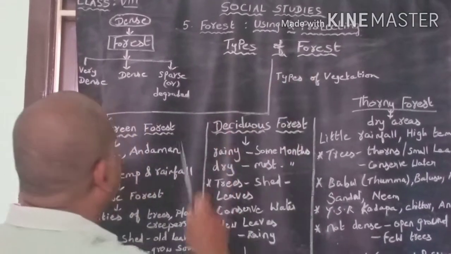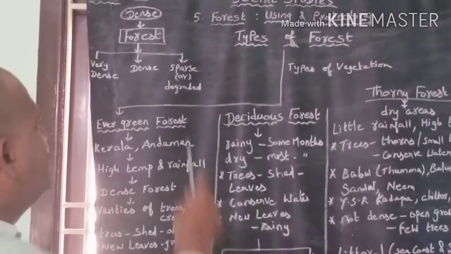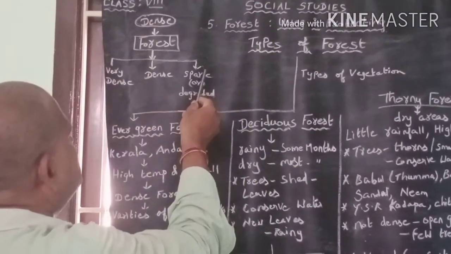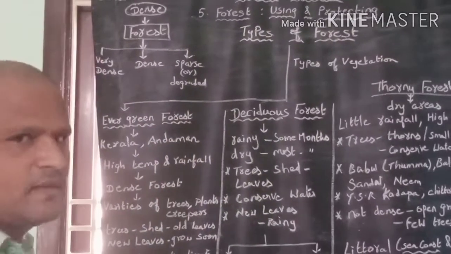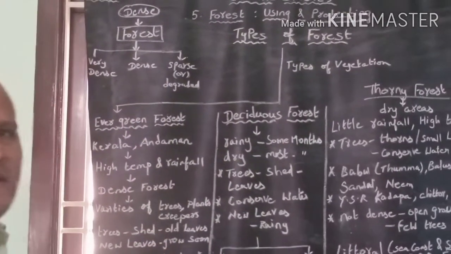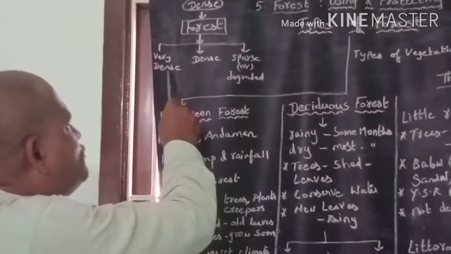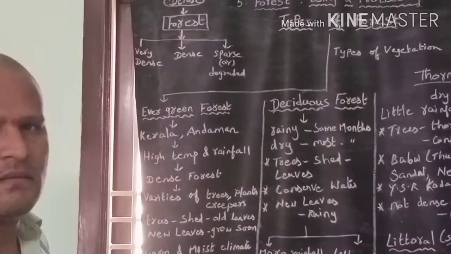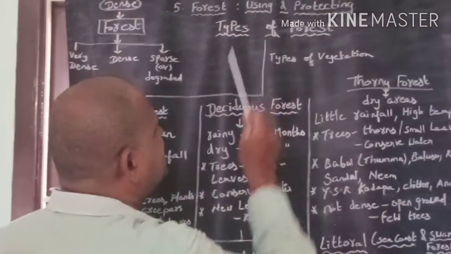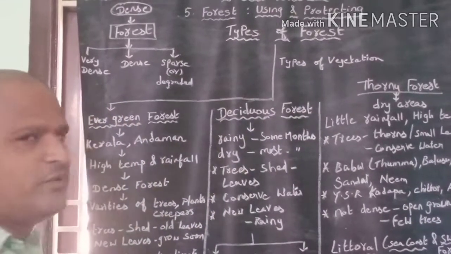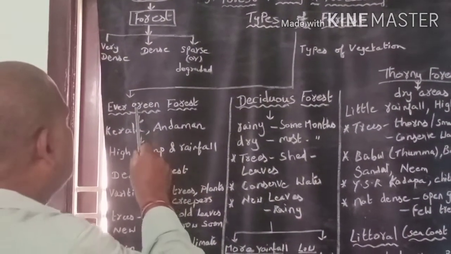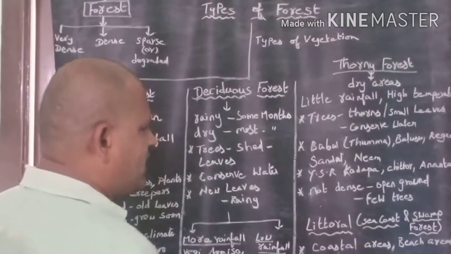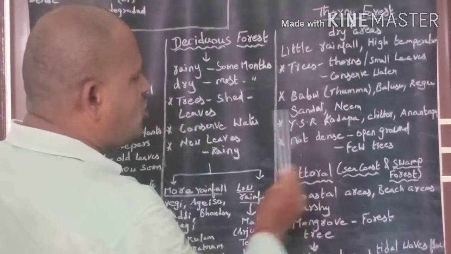Types of forest. Based on density, we can classify forest into very dense forest, sparse or degraded forest. This classification helps us to understand where the forest is very dense, where the forest is sparse or degraded. Based on types of vegetation, forests can be classified into 4 types. They are evergreen forest, deciduous forest, thorny forest, littoral or seacoast forest.